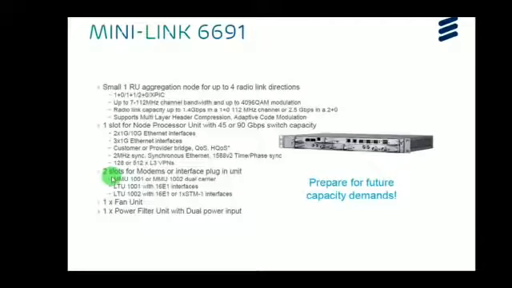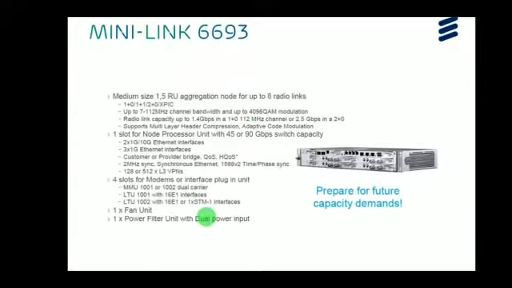As I said before, it has 2 slots for modems or interfaces as plug-in units. We can install either MMU 1001 or MMU 1002 as a dual carrier. As I said before, it has auxiliary plug-in unit functionality as well. So it supports LTU 1001 with 16 E1 capacity, whereas LTU 1002 has 16 E1 capacity and 1 STM interface as well. It has 1 fan unit and 1 power filter unit with dual power input, that is redundant power supply.